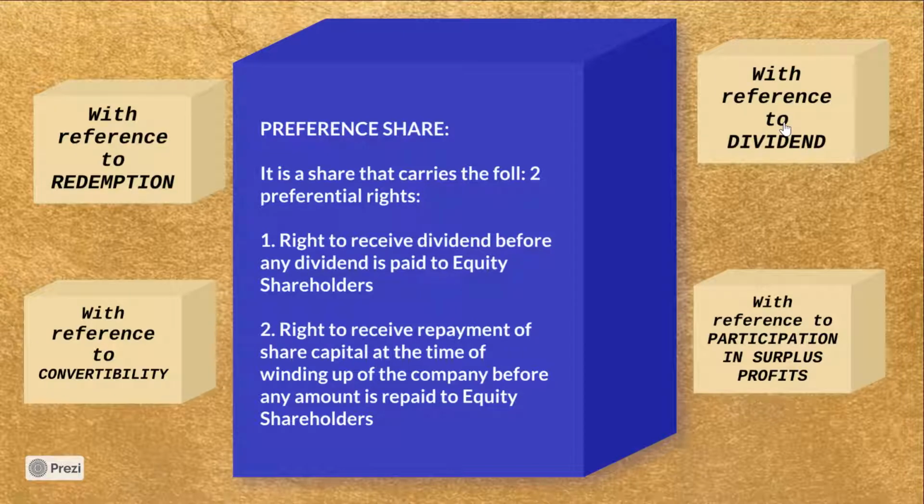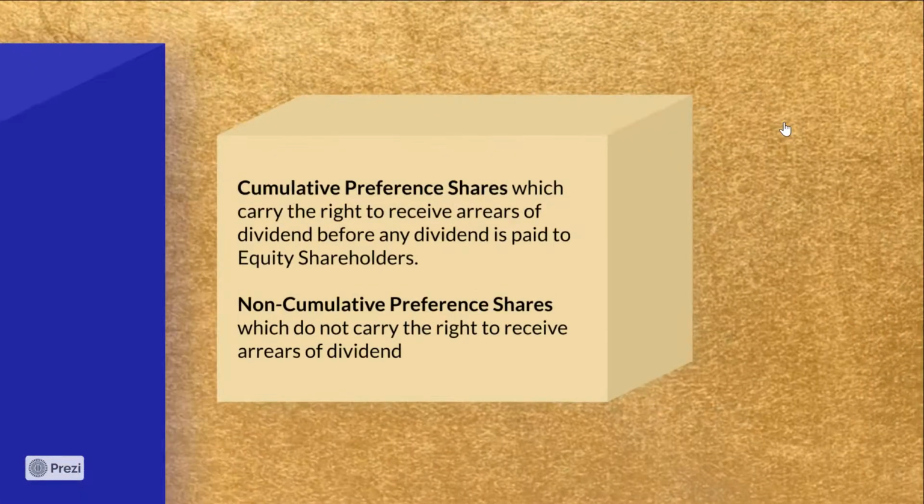With reference to dividend, preference shares are divided into cumulative preference shares and non-cumulative preference shares. Cumulative preference shares are shares that carry the right to receive arrears of dividend before any dividend is paid to equity shareholders.